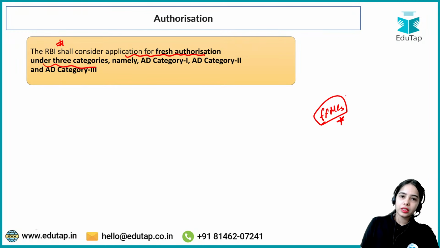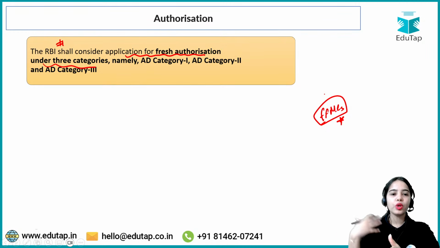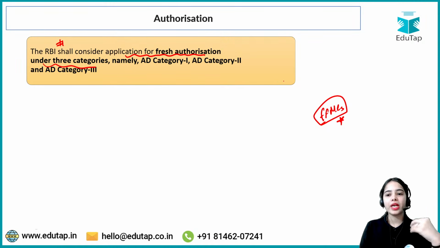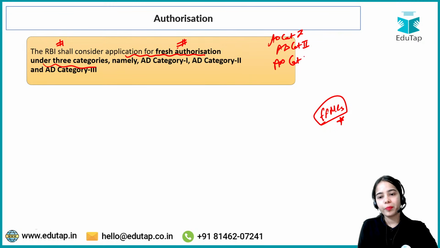Only the entities that are already working as full-fledged money changers can continue. New licenses will not be given for the full-fledged money changers. The fresh authorization can be taken for authorized dealer category 1, category 2, and category 3.